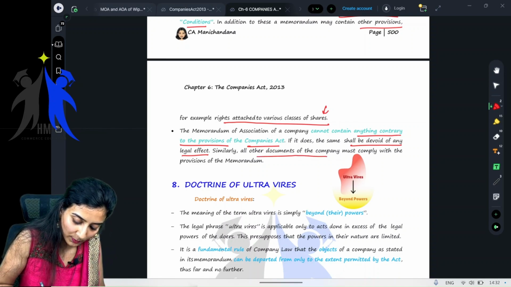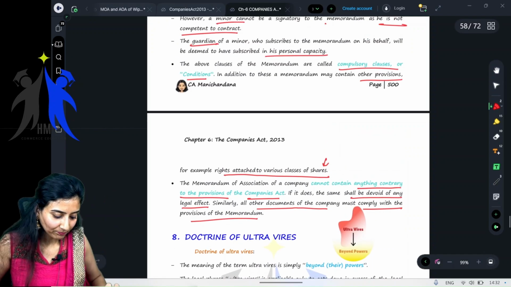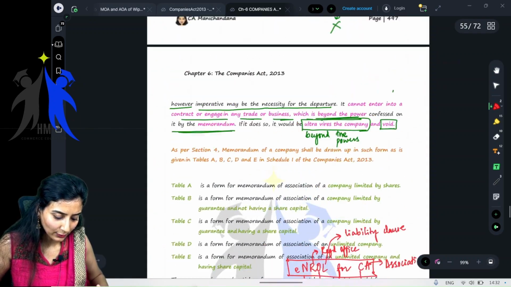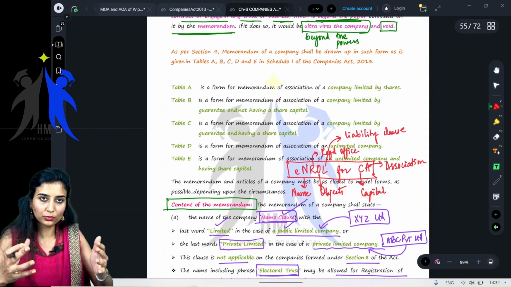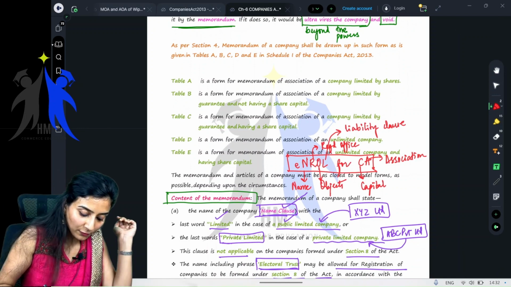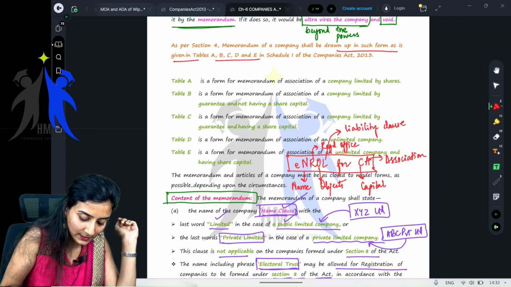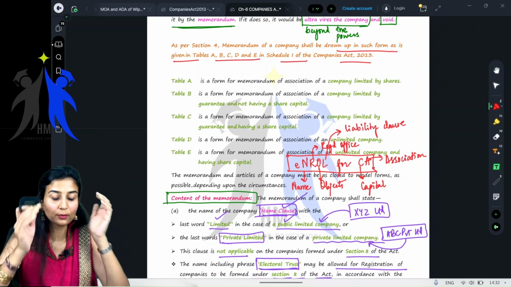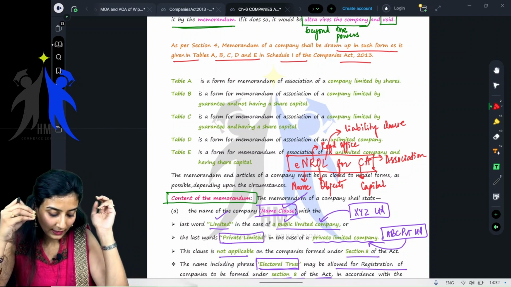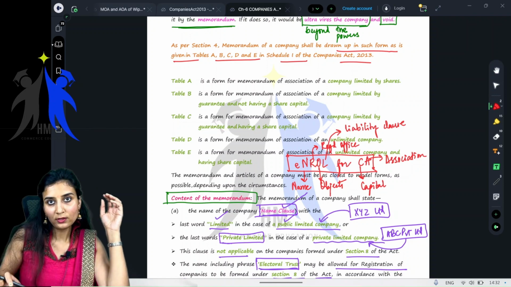Similarly, all other documents of the company must comply with the provisions of the memorandum. Are we clear? Okay, come back to the tables, children. I think by now you should know those tables also, but I'll show you again. As per section 4, the memorandum of a company shall be drawn up in such form as is given in tables A, B, C, D, E in Schedule 1 of the Companies Act 2013. Basically these tables are given in Schedule 1 of the Companies Act.